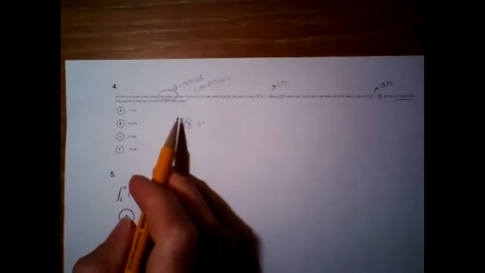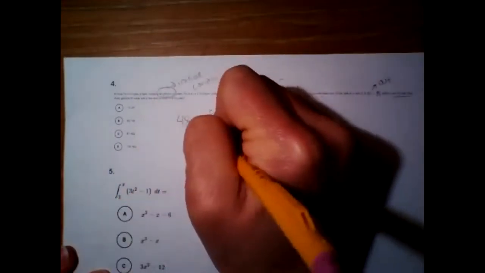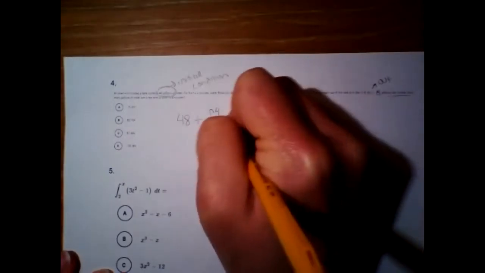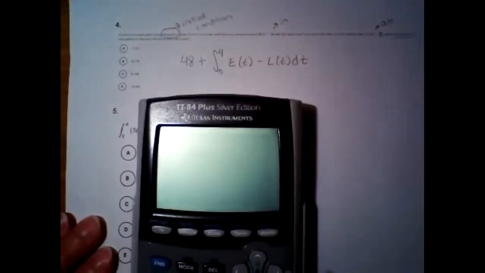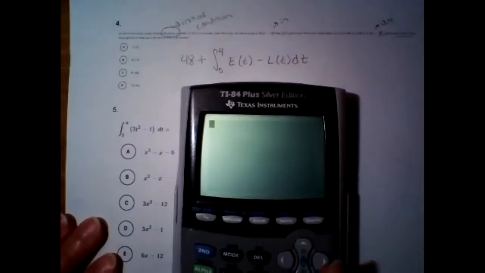So you're going to take what you started with, which was the 48. Remember the M&M problem? Remember the gopher and the monkey problem? We took where they started and then added on their accumulation. Right, so it's 48 gallons of water, and then we're going to accumulate from 0 to 4, and it is the rate in minus the rate out. And so I'm going to type that in and get our answer. Basically, you just set these up and then type them in the calculator.